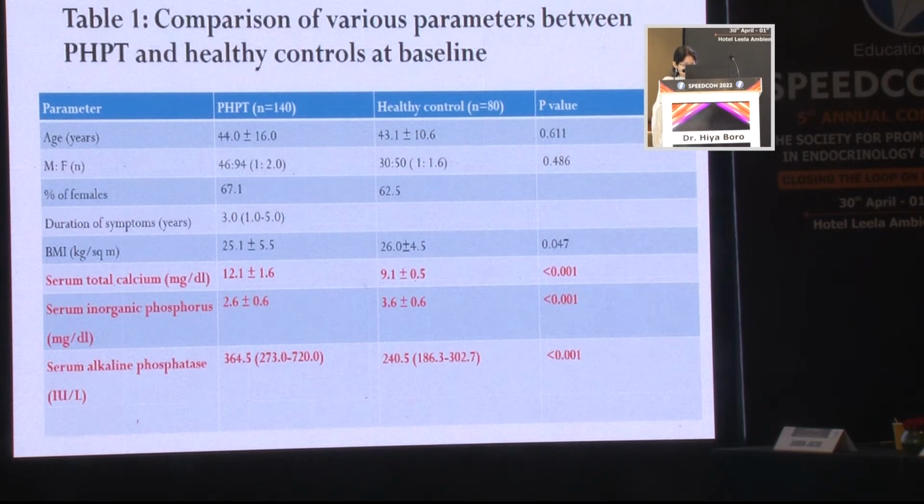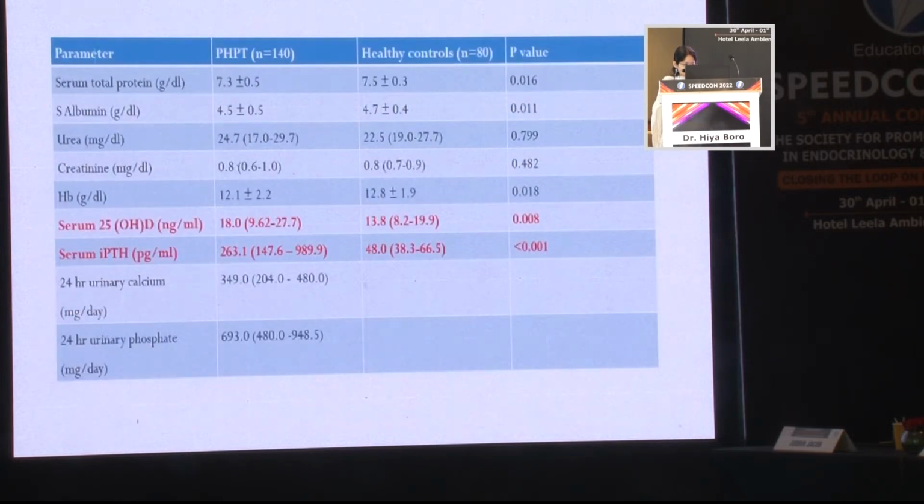The mean serum phosphorus was 2.6 milligram per dl versus 3.6 in healthy controls. The median serum alkaline phosphatase was 364.5 international unit per liter versus 240.5 in PHPT versus healthy controls. For vitamin D, the mean 25-hydroxy D was 18 nanogram per ml versus 13.8 nanogram per ml, and serum iPTH was 263.1 picogram per ml versus 48 picogram per ml.